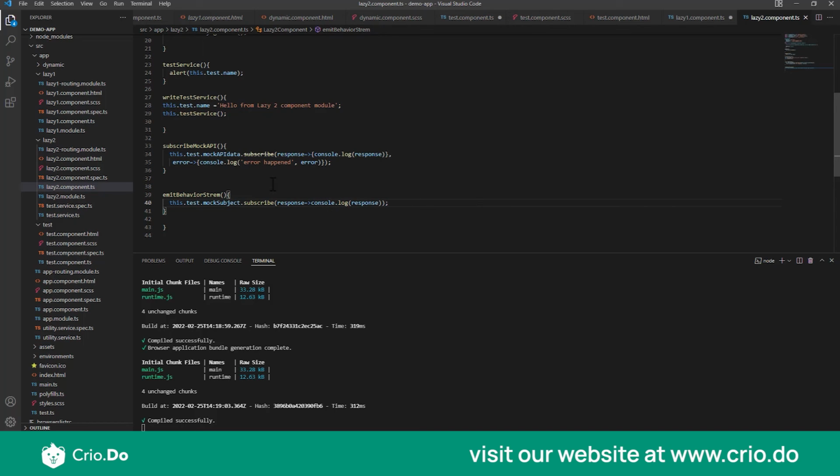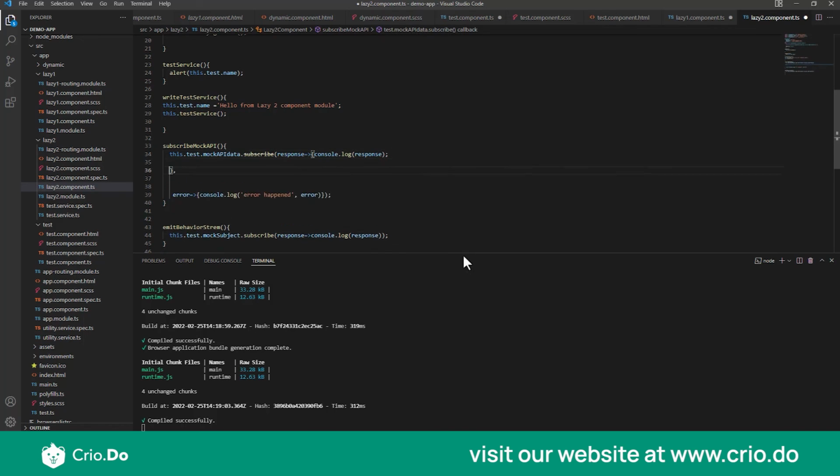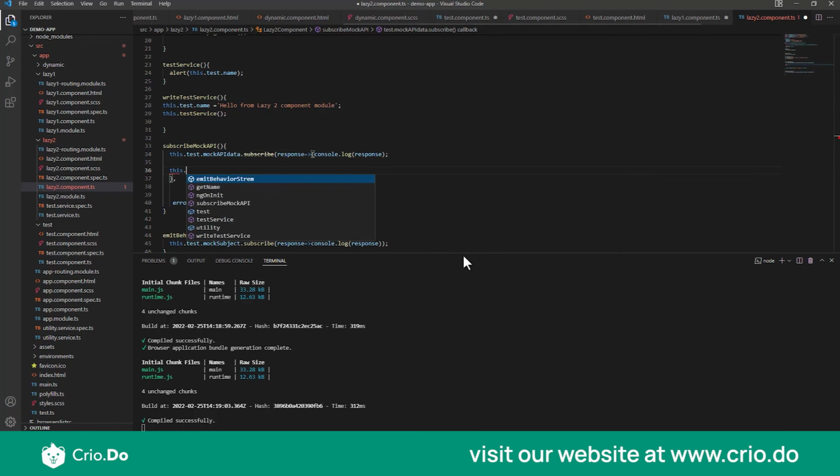Yes, we can do that. And how to do that is, in my previous function, which is the mock subscribe API, after I console log everything and do all that stuff, what I'll do over here is write some dummy data to this mock subject. Okay, so how to send a new data stream from an observable is by using the next operator.